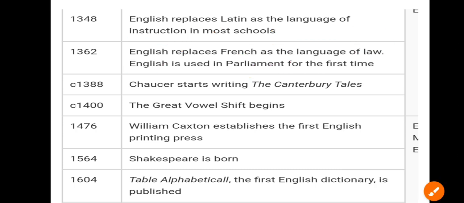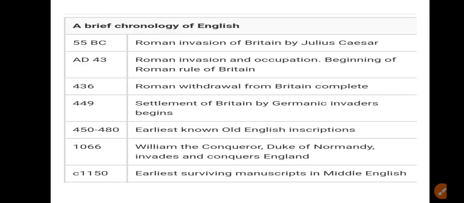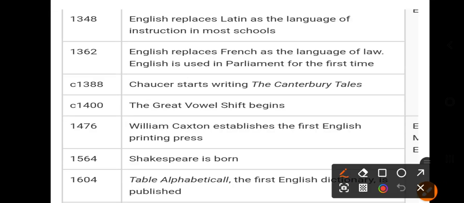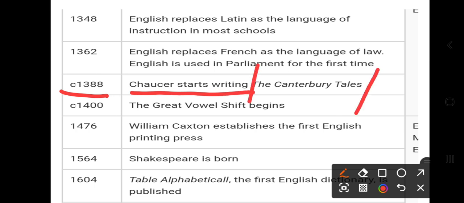Then Geoffrey Chaucer came. In 1388, Chaucer starts writing the Canterbury Tales, and this was the reason it influenced Middle English. Then in the 14th century, the Great Vowel Shift began.